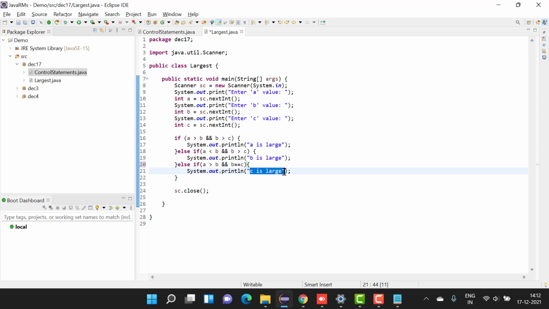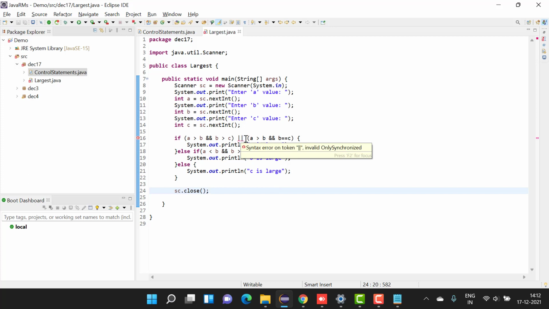A is larger. Instead of writing it here, we can write it in the first step. I'll make it an OR and put it over here. Next, for B also we should continue the same.